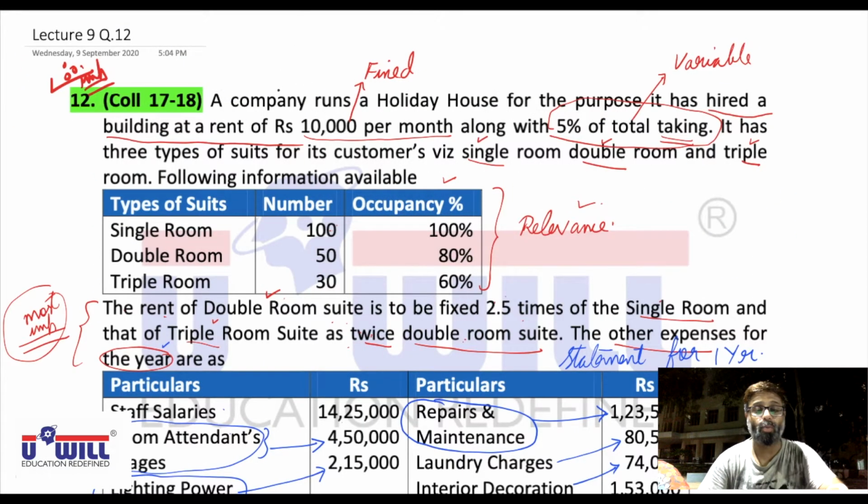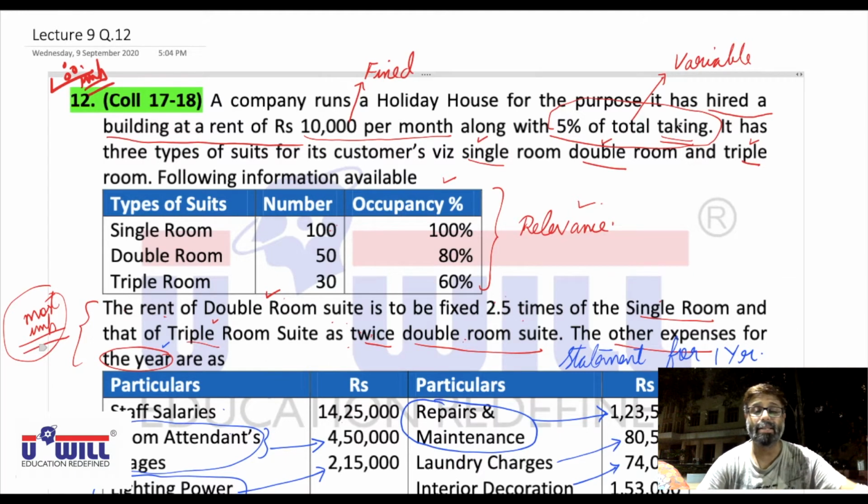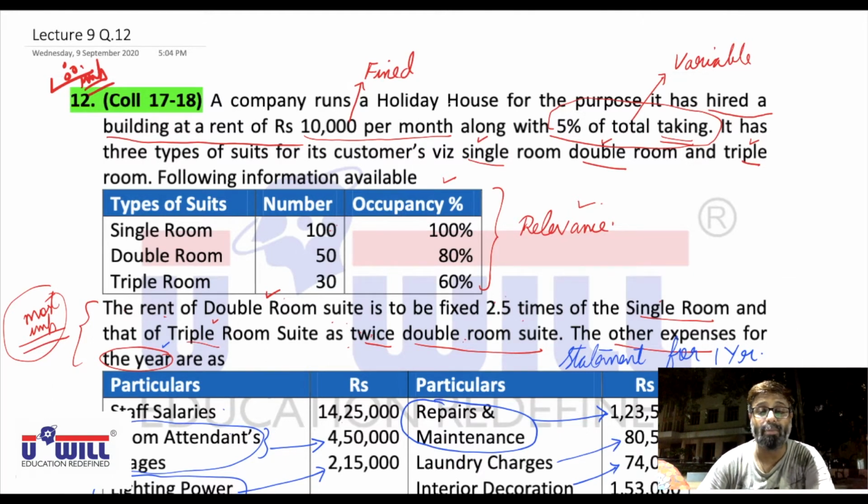So I'm reading the question once again. Everyone understand it thoroughly once again and listen to it carefully. A company runs a holiday house. For the purpose, it has hired a building at a rent of rupees 10,000 per month along with 5% of total takings. So as I discussed, that rent will be charged by the owner of the building in two different ways. Fixed rent of 10,000 per month, 10,000 into 12, 1,20,000. 5% of total takings is the variable rent. Whatever is the total collection, sales of the hotel, 5% of that will be given as rent to the owner.